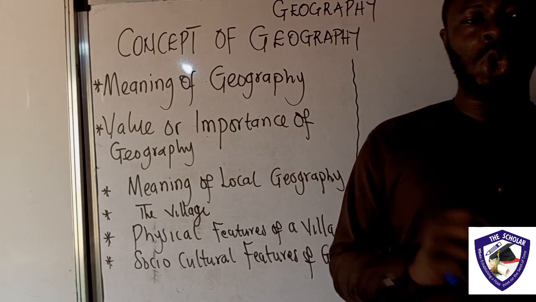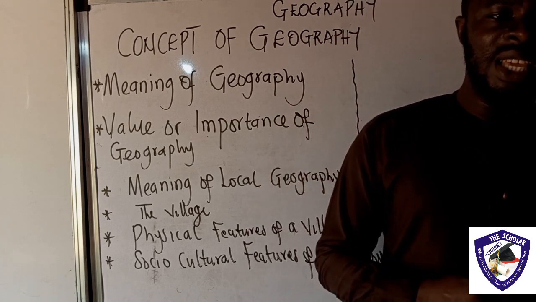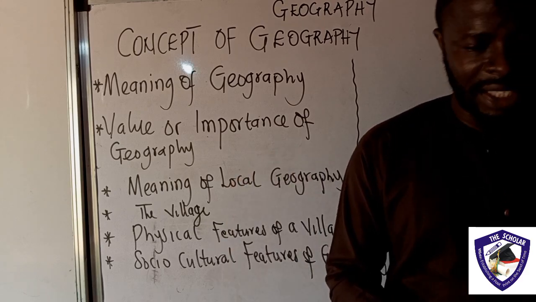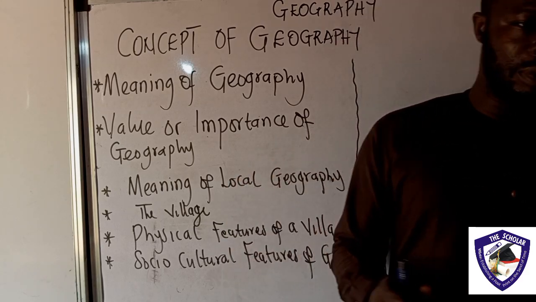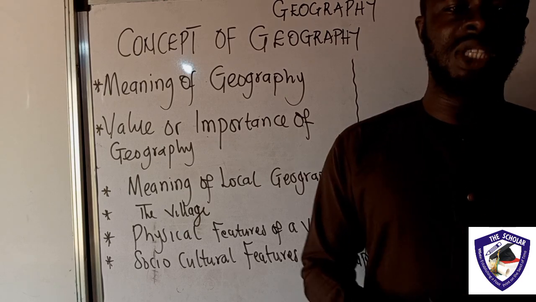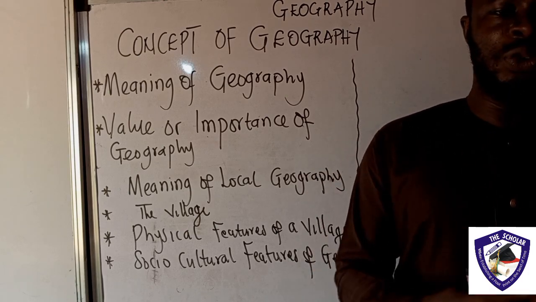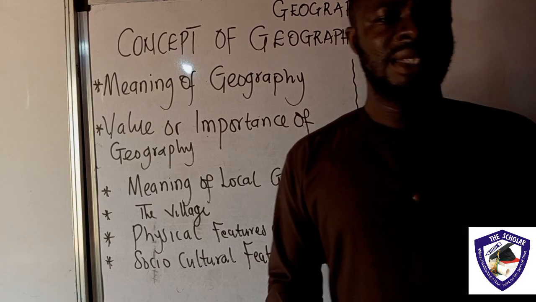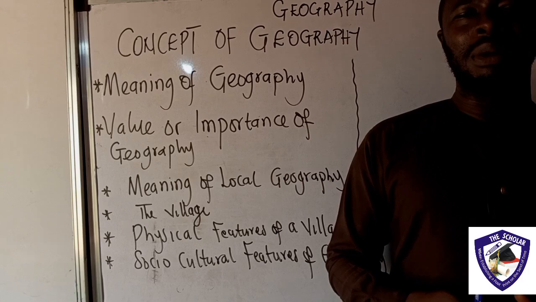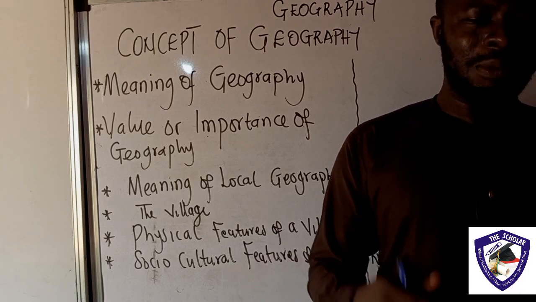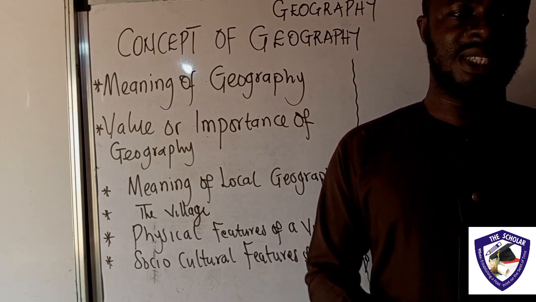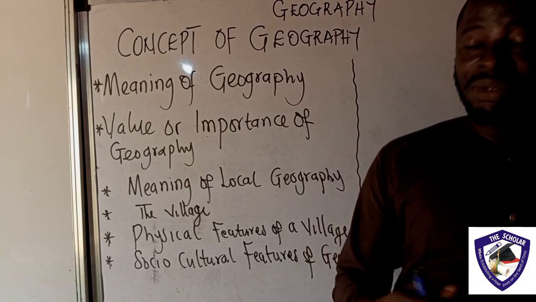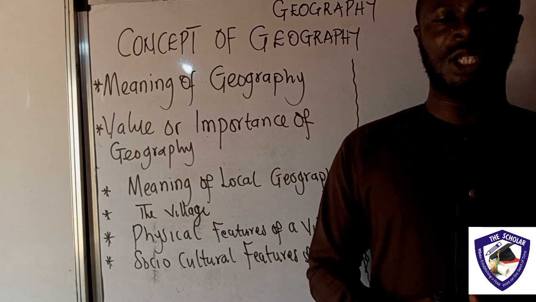If we consider the scope of geography, geography is a social science because it studies human activities in the environment, and it deals with real physical phenomena, things we can see. It has to do with practical things too, not abstract. Not only that, geography is easy to understand. It is relevant to all our life experience.